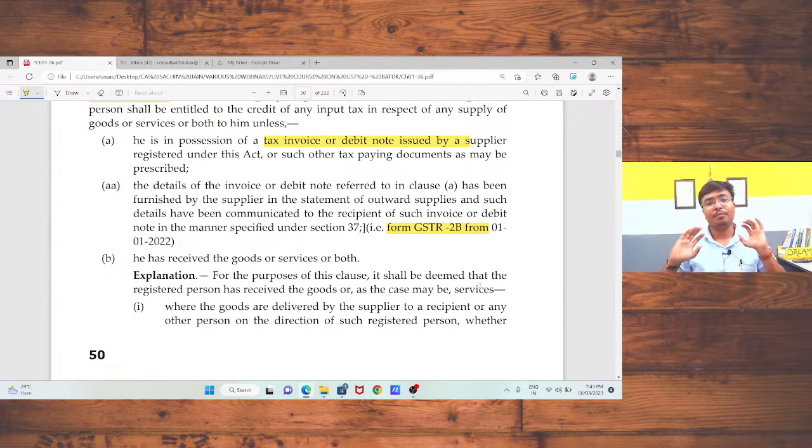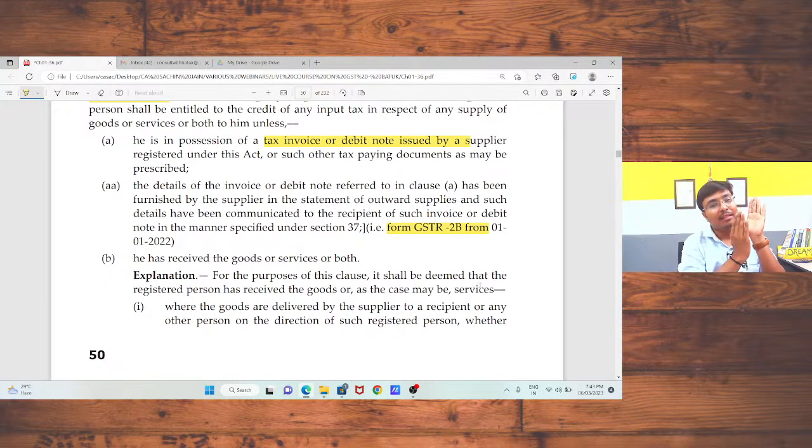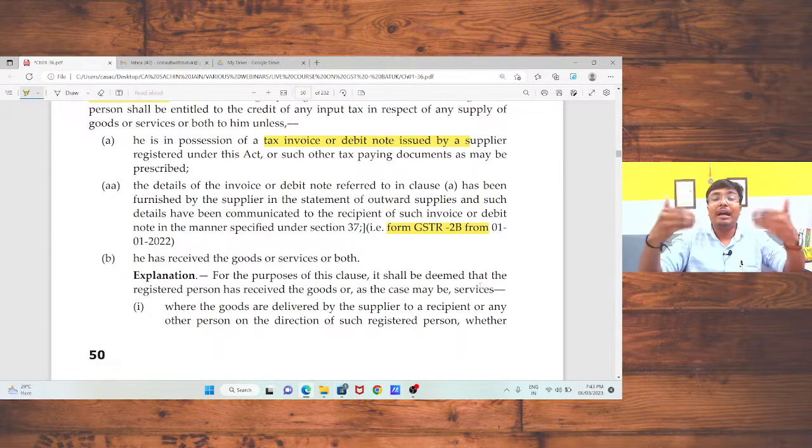Just a practical situation. I had taken one input tax credit in the month of June 2022. Okay, in June 2022 I claimed some input tax credit, and that input was not reflected in my GSTR 2B return because my supplier has filed the return on 12th of next month. In that case, the same has not been reflected in my GSTR 2B return. But I thought that in next month, I will pay the interest on that amount at the rate of 18% because I had claimed the wrong input.